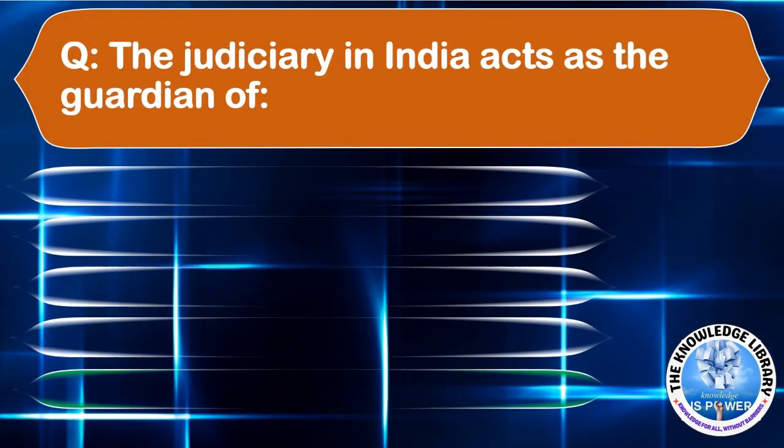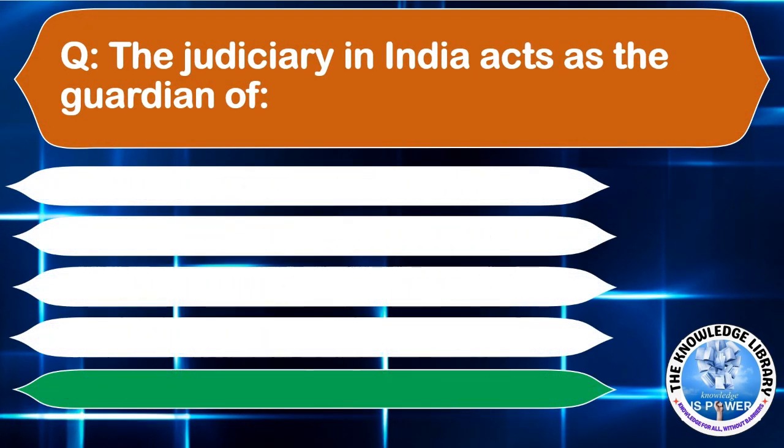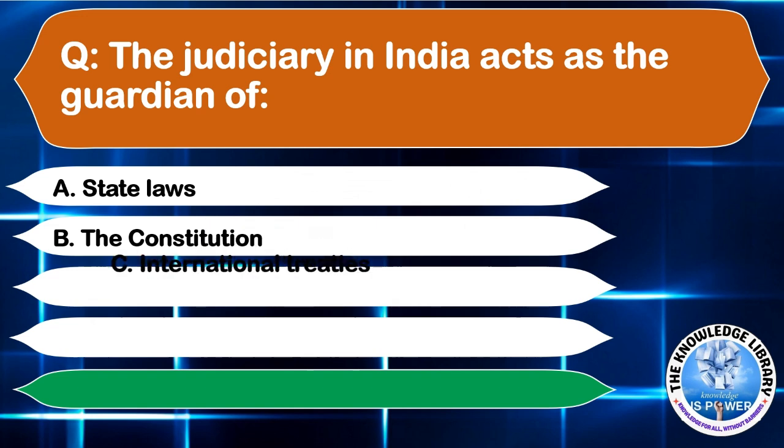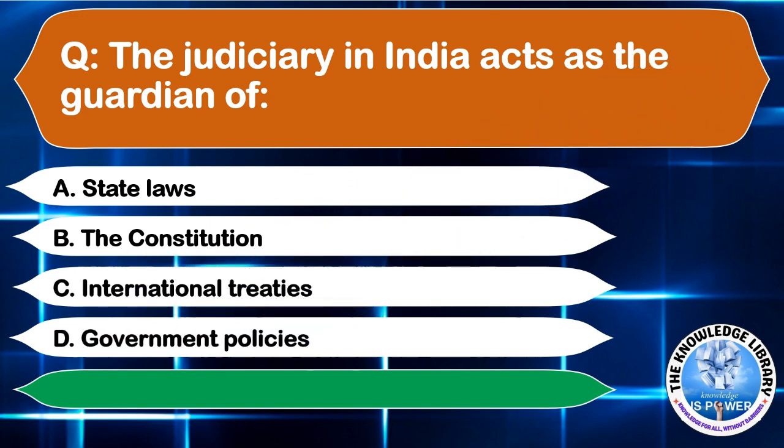The judiciary in India acts as the guardian of option A, state laws, option B, the Constitution, option C, international treaties, or option D, government policies. The correct answer is option B, the Constitution. Moving to the next question.